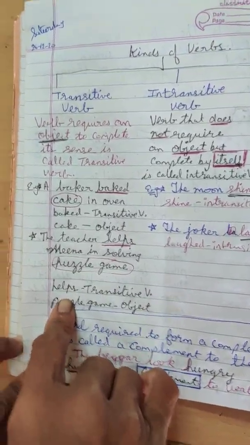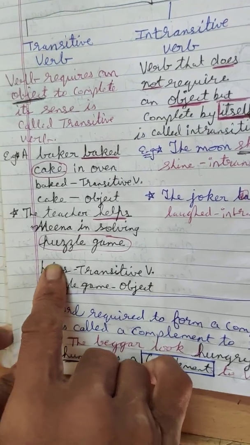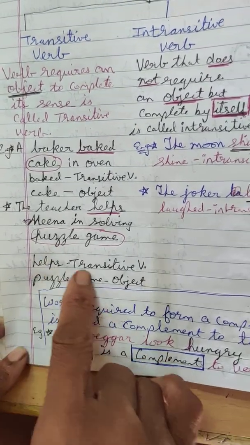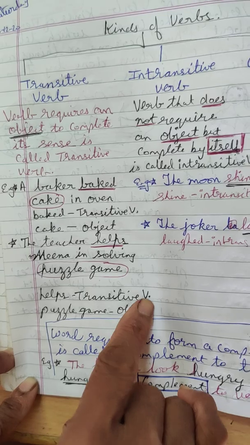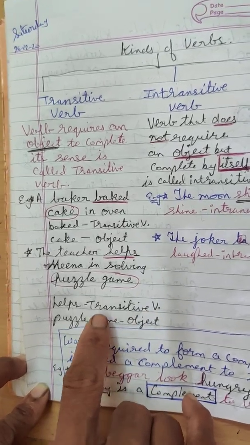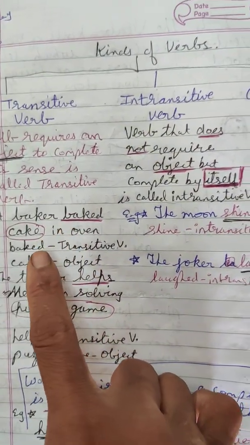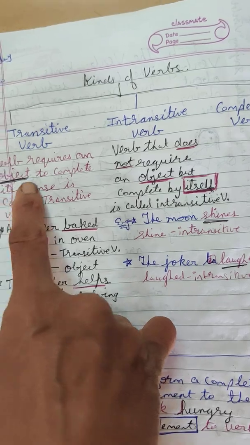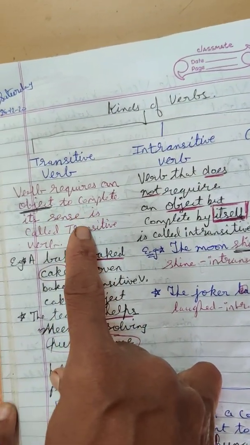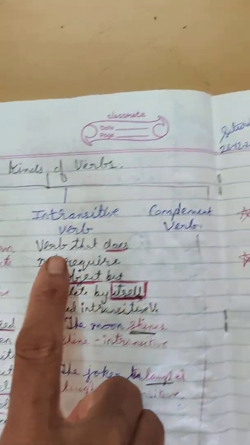Find out the verb. Which is the verb? Helps. So helps is a transitive verb and puzzle game is its object. So in short, transitive verbs require an object to complete their sense or meaning.